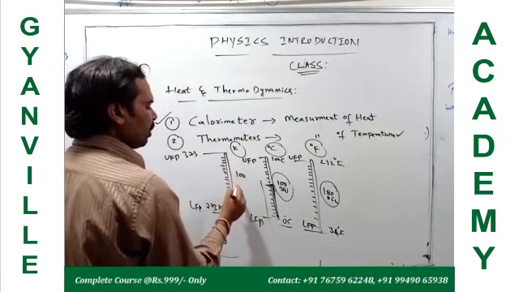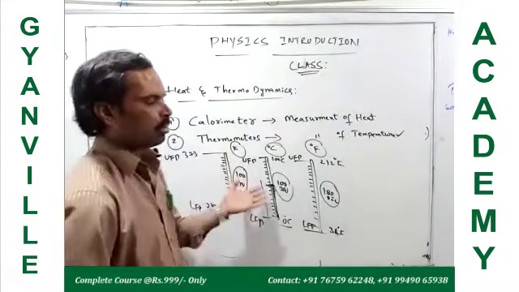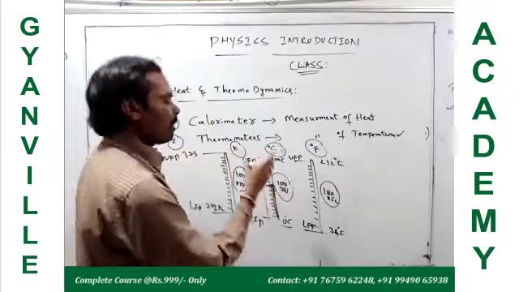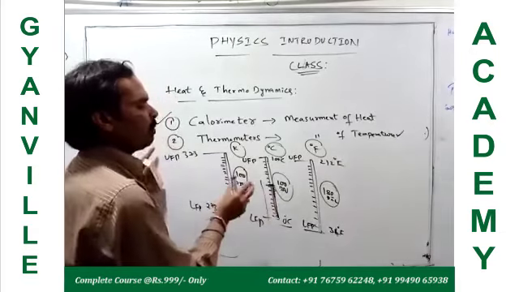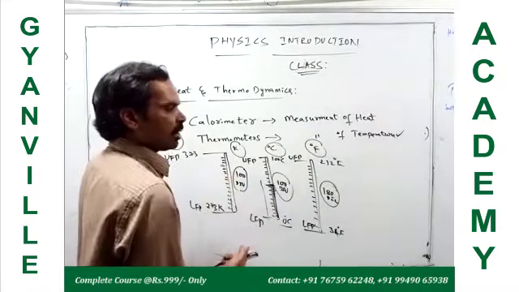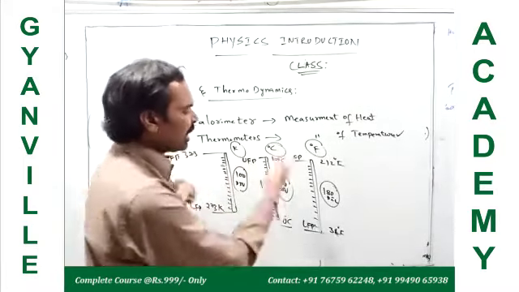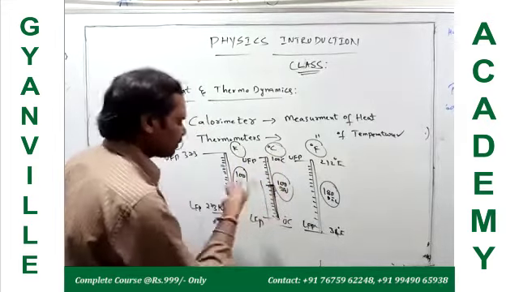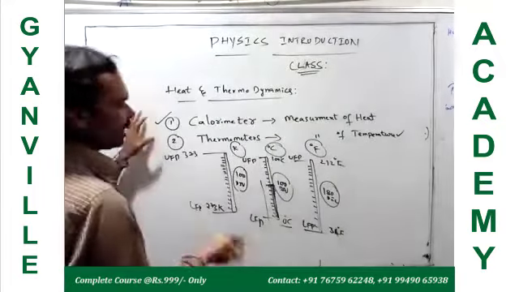So 100 divisions. 1 division indicates 1 degree, 1 Kelvin. Okay. So by using the thermometers we can measure them. By using these scales, we can measure the temperature of the body. So we have one particular concept regarding the measurement of temperature, that is thermometry. By thermometry, we can discuss the detailed working of these scales, the principle of working of the scales and their related calculations, like thermometers and the other factors in heat and thermodynamics.